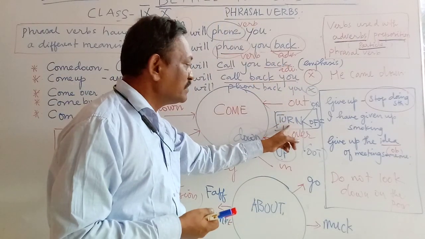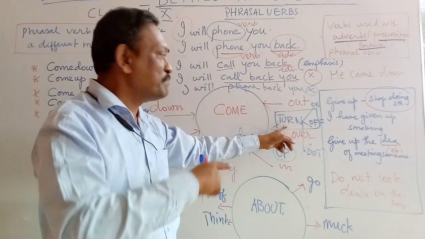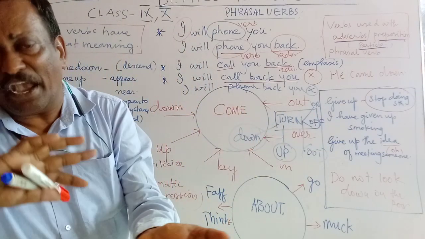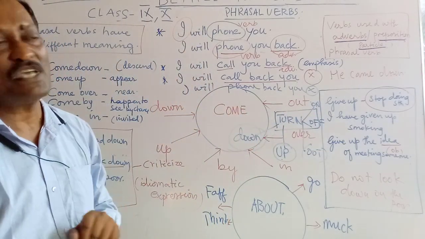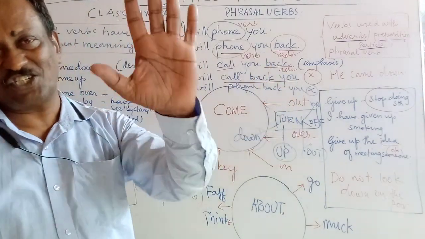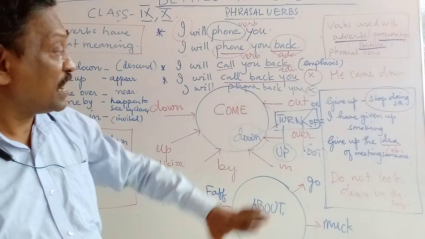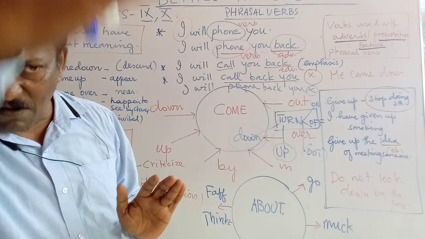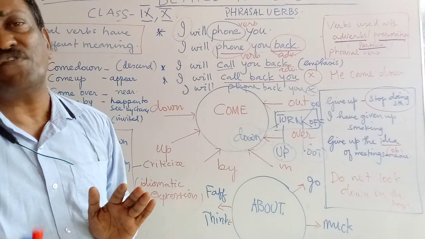So turn is the base verb or the main verb, and it takes different prepositions with it, and as the preposition changes, the meaning of the phrasal verb also gets changed. So this is what we have to study carefully. You have to read the context. There are several ways to identify a phrasal verb.